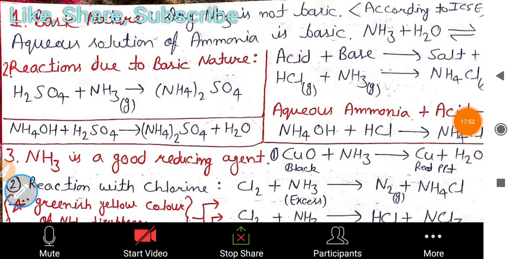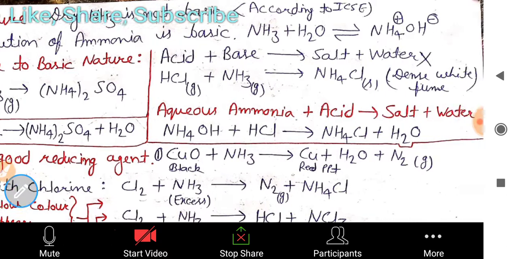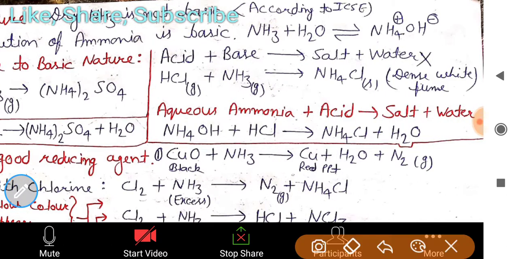First thing is its basic nature. According to your ICSE book, dry NH3 is not basic, but the aqueous solution of ammonia is basic. Aqueous solution of ammonia means NH3 plus H2O, it forms ammonium hydroxide.